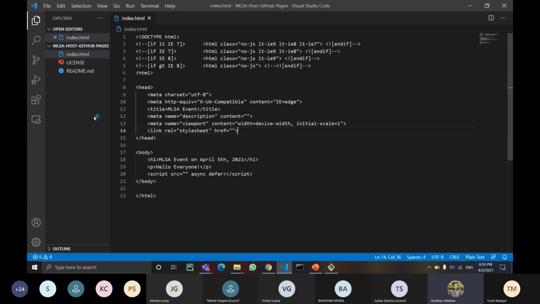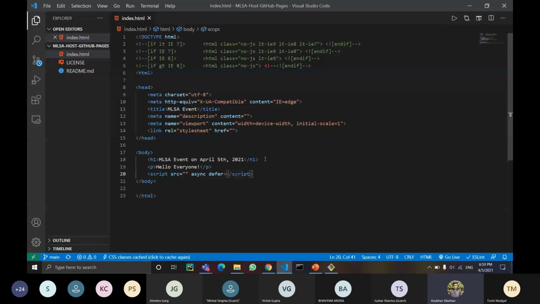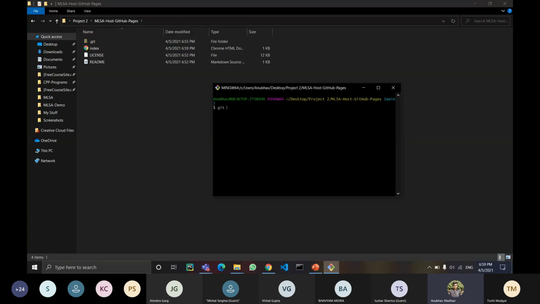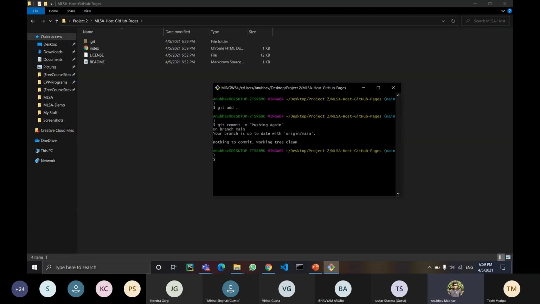So till here we created an HTML file, and now I'll just save it. Again, I will push these changes to the GitHub repository. Git add, commit, pushing again. It is saying that there are no changes to be committed as we have made no further changes yet, and then git push. Everything is up to date because we have already done that.